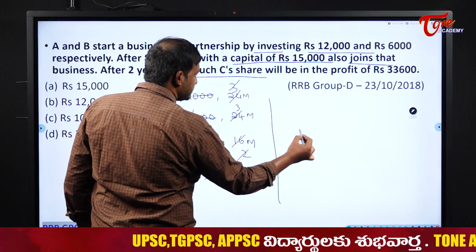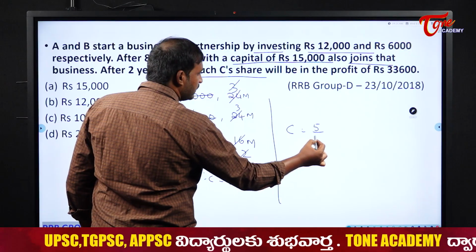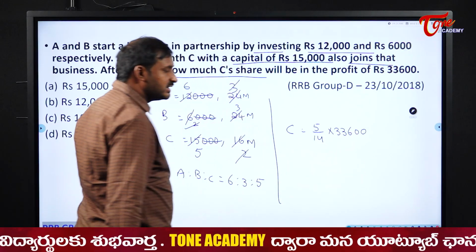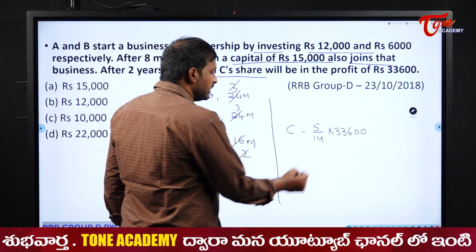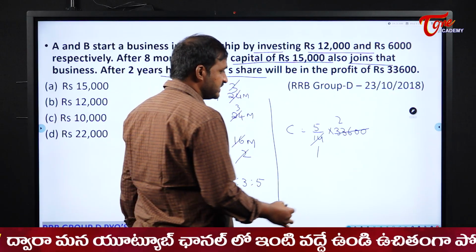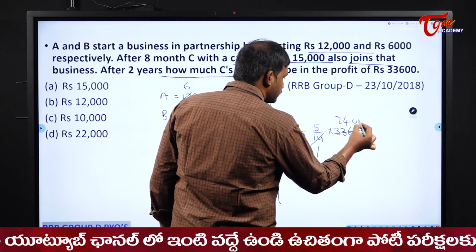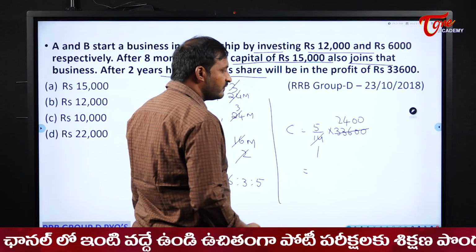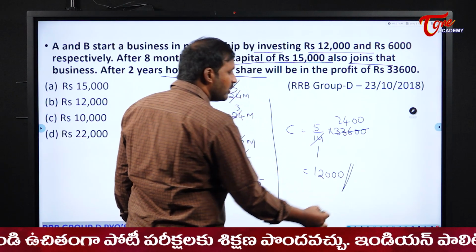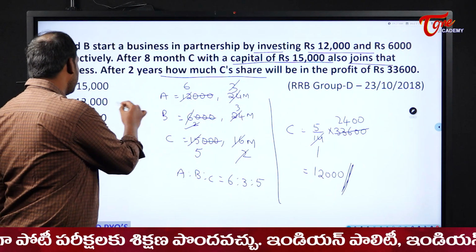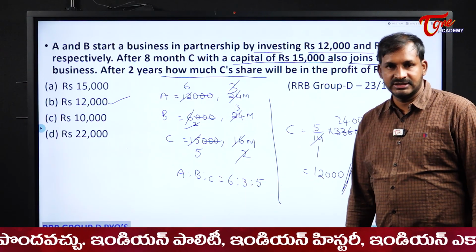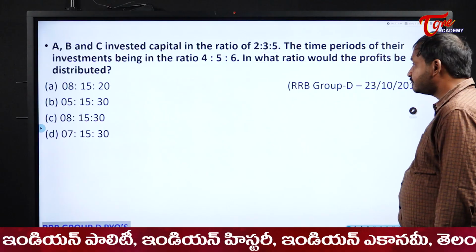Okay. C's share in the profit of 33,600. C's share is how many parts? 5 parts out of total 14 parts into 33,600. Now I will cancel it. 14 ones are 14, 14 twos are 28. I will be left with 56. 56 means 14 fours and 2 zeros. So 2400 into 5. 24 fives are 120 and 2 zeros. So C's share will be how much? 12,000. C's share will be 12,000 for us here. Next one.